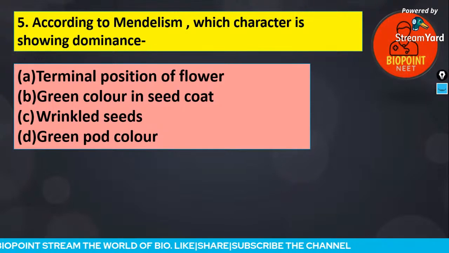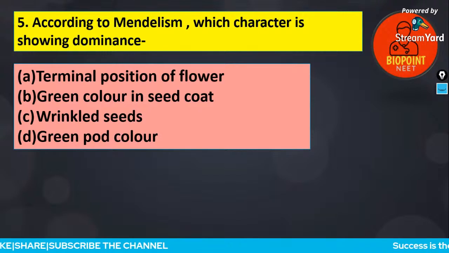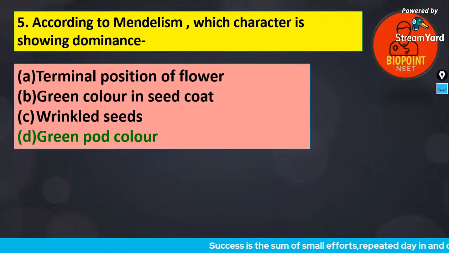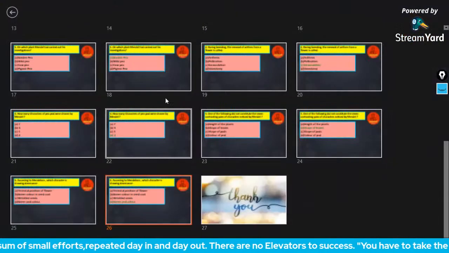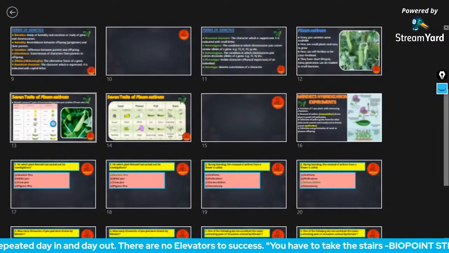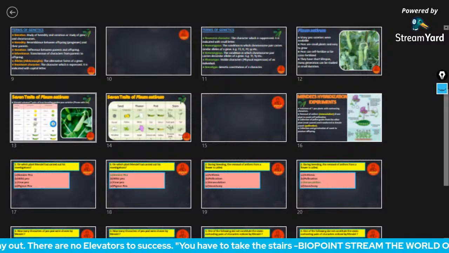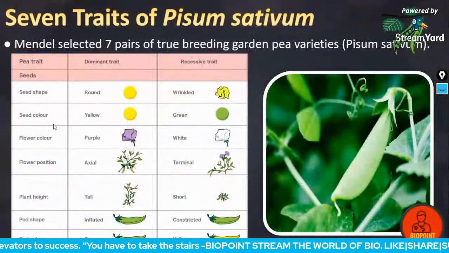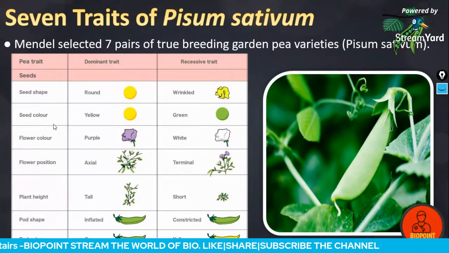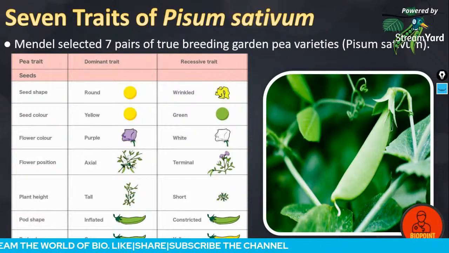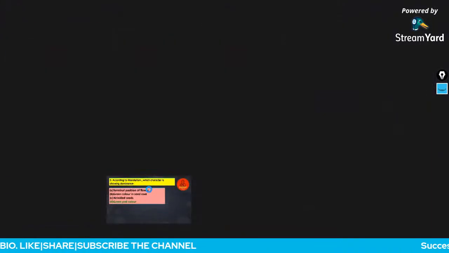Getting confused. I'm very sure you got confused with this question because you haven't paid your full attention in the class. The correct answer is option B, green pod color. Very good. Green pod color, because we have already discussed it. It took some time for saying the answer, that's why I told you. So green pod color is the dominant, yellow pod color is the recessive trait. So that was the final question for the day.